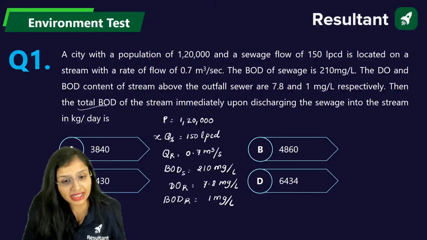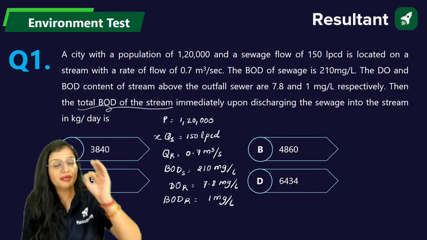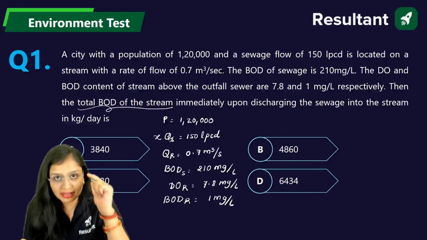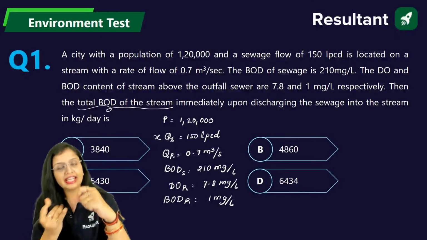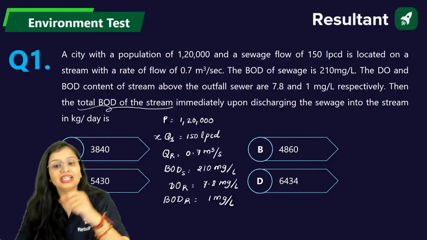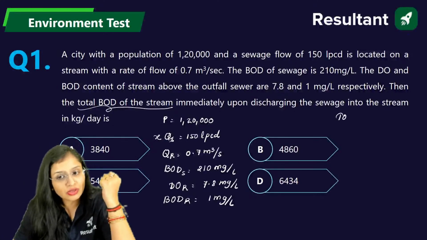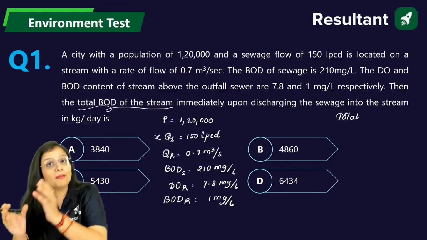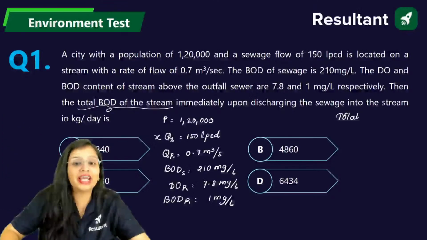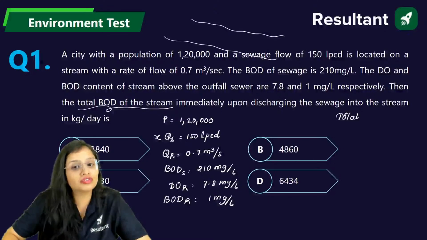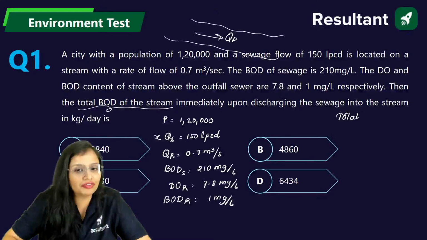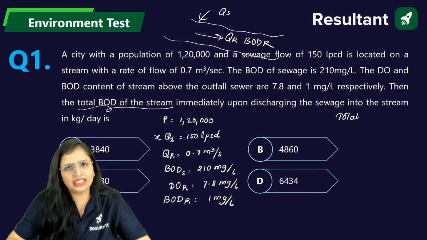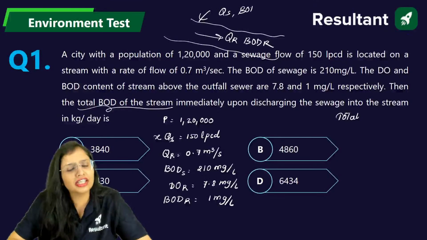Guys, whenever it says total BOD of the stream, remember it is not talking about the BOD of the river only. Whenever it says BOD of the stream, it means total BOD. That means the BOD of the river plus the BOD of the sewage. Why? Because when the river was flowing, this is the discharge of the river and this is the BOD of the river. You dispose the sewage at a certain rate and it has a certain BOD.